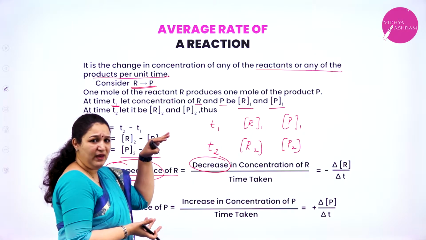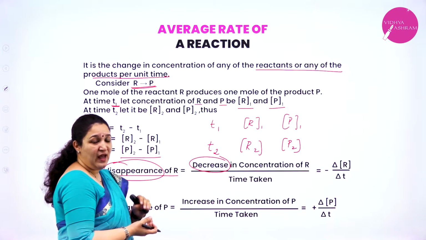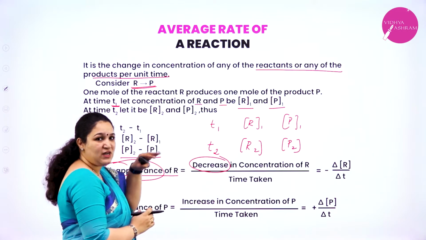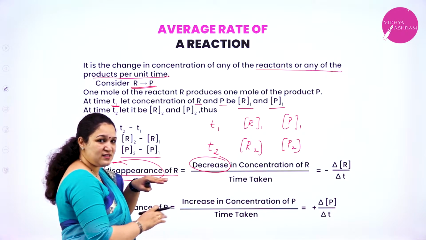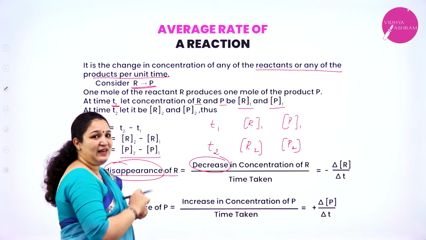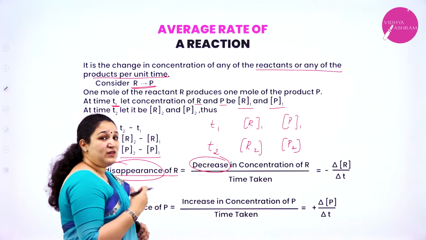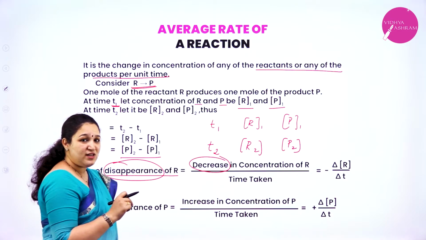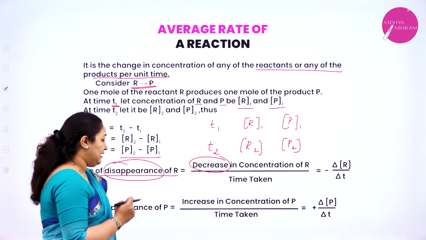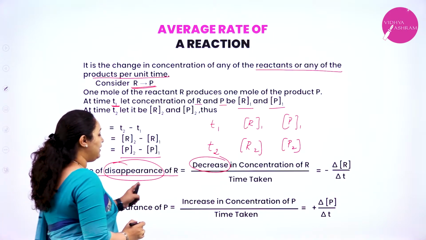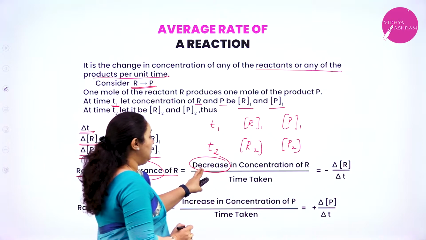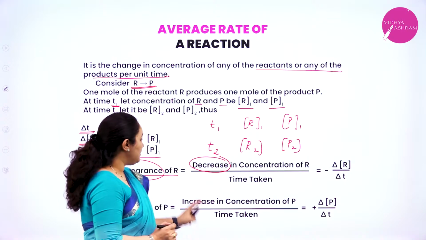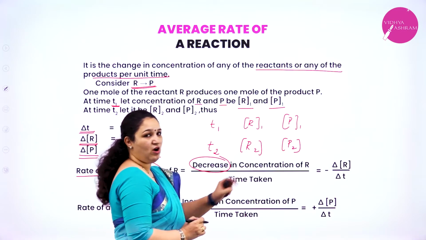As time passes by, as the reactants are getting converted into products, the concentration of the reactant slowly decreases and the concentration of the product slowly increases. That is why the reactants are disappearing, and we use rate of disappearance of R equal to the decrease in concentration of R by time taken. So what is the decrease in concentration or change in concentration of R?